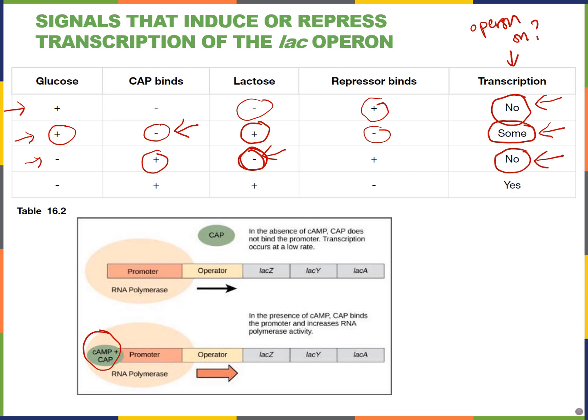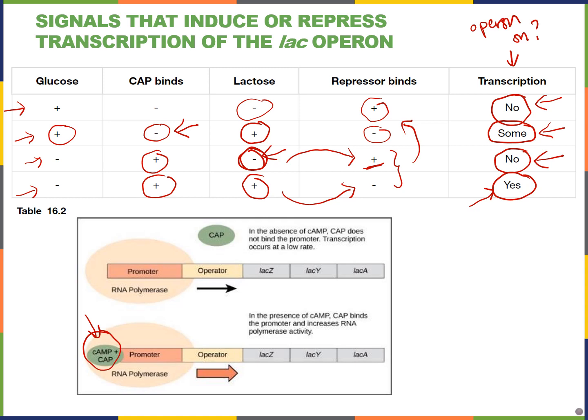And then let's look at the last one. There's no glucose. There is CAP bound to the promoter site. There is lactose. So this is when we have the highest rate of transcription of the operon, of those lactose catabolism genes. And I didn't talk about this because these were similar to the above, but remember that whenever lactose is available, then the repressor would not be able to bind to the operator. When lactose is not available, then the repressor will be bound to the operator to prevent RNA polymerase from moving forward.